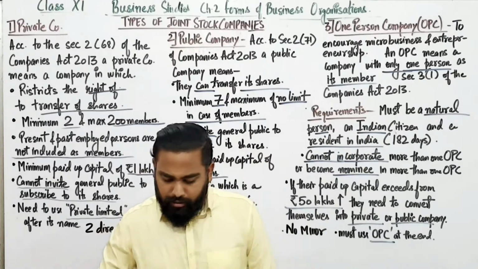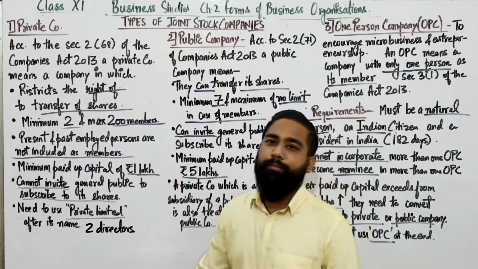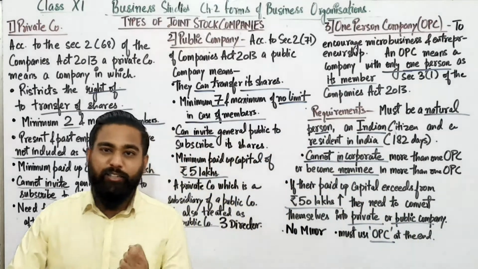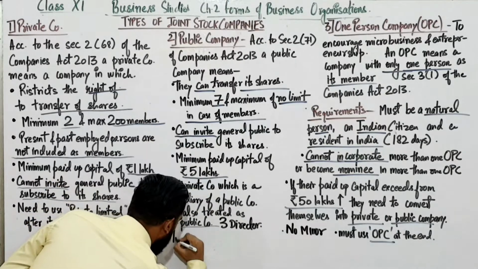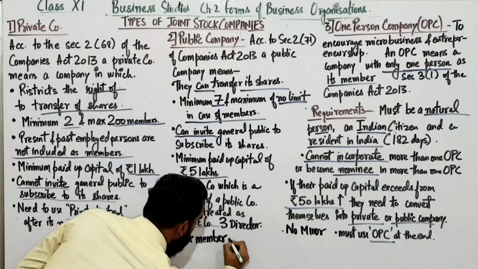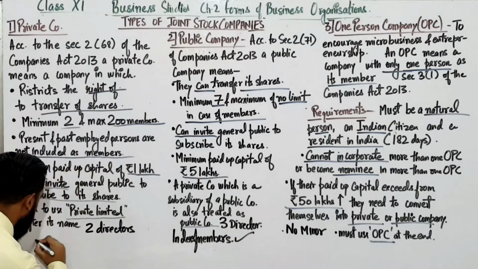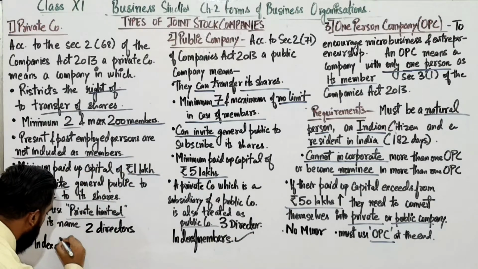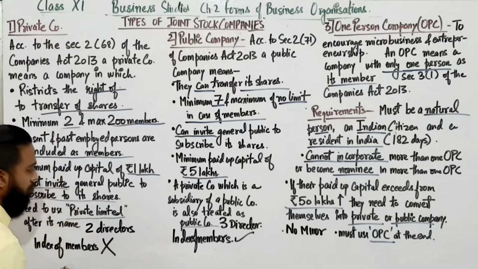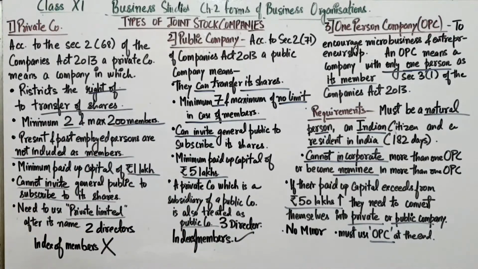And the details of the index of members is not required by the private company, but in the public company they require an index of members. Here index of members is required, and here index of members is not required. Fine.